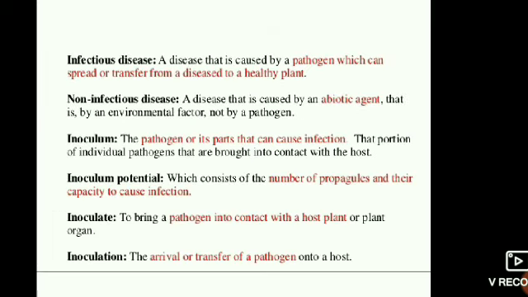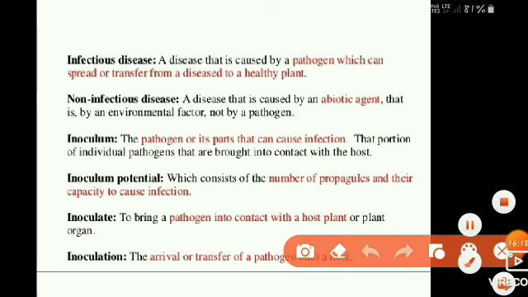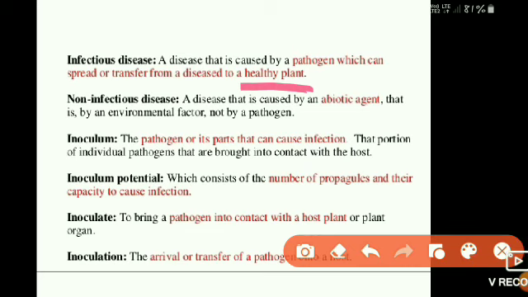Then infectious diseases. Infectious diseases, as I already said, are diseases caused by pathogens which can spread or be transferred from a diseased plant to a healthy plant. When a healthy plant is affected from an already affected diseased plant, it is called an infectious disease. When a disease is transferred from one plant to another plant, such a disease is called an infectious disease, a disease that is caused by pathogens.